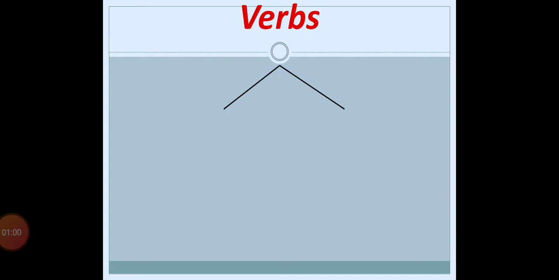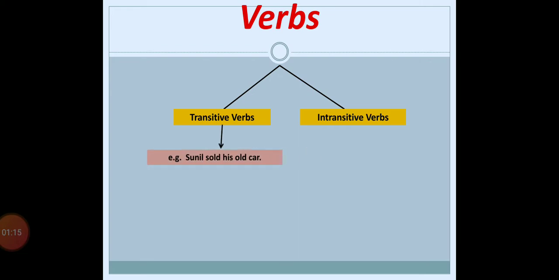Here in this video we are going to learn about the two types of verb. The first type is transitive verb, and the second one is intransitive verb. Now, just take an example here. The example is: Sunil sold his old car.